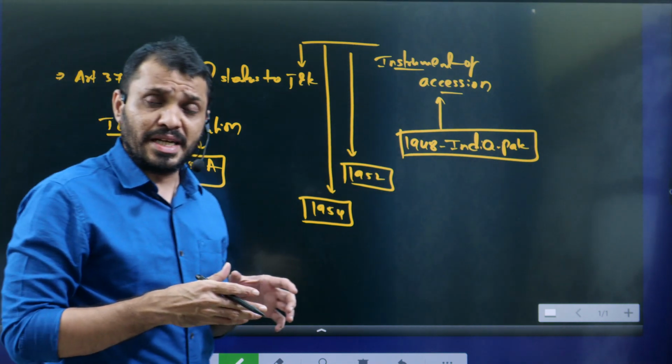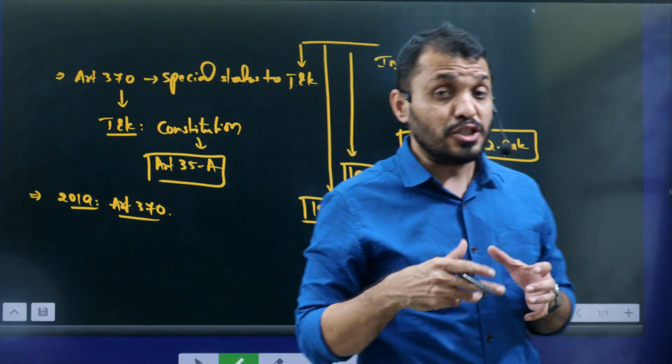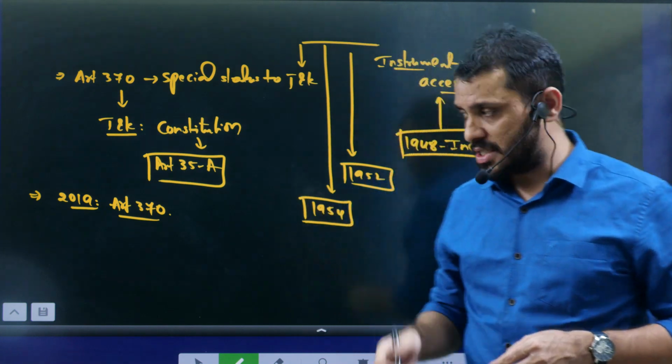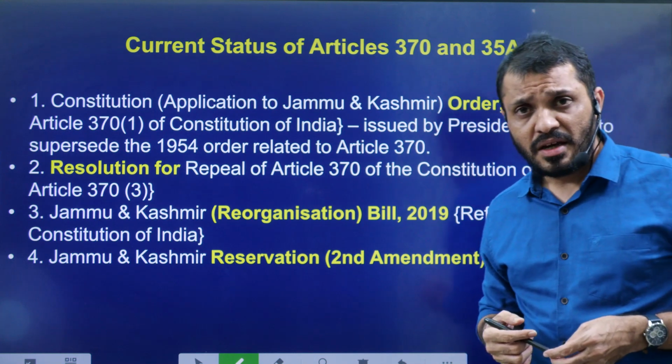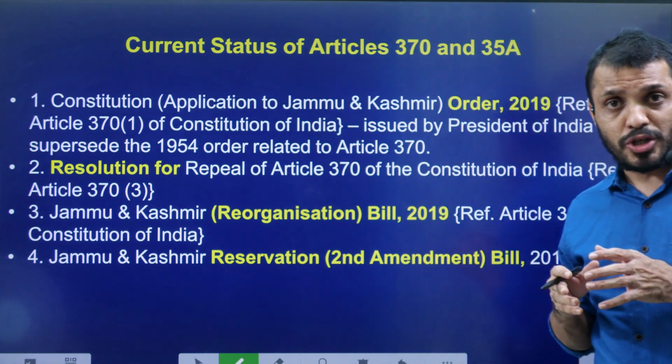Of course, the Union government is supporting this view. On which basis they are supporting it, we will discuss anyhow. So these are the remarks made by the CJI, and this Article 370 was abolished at that time.